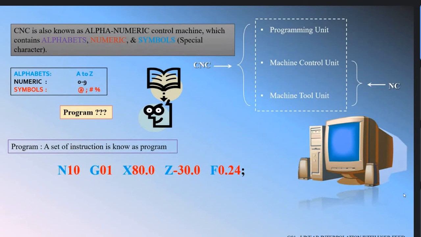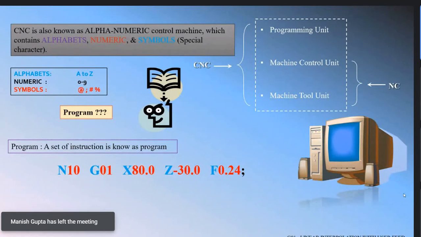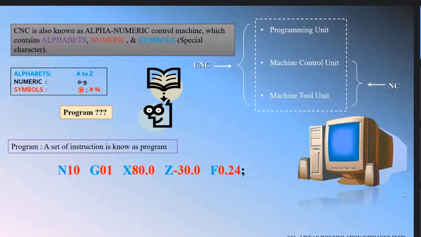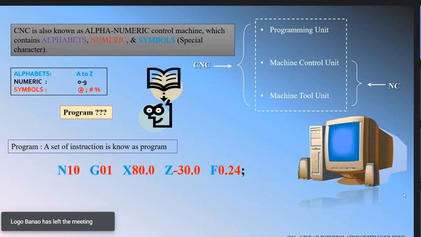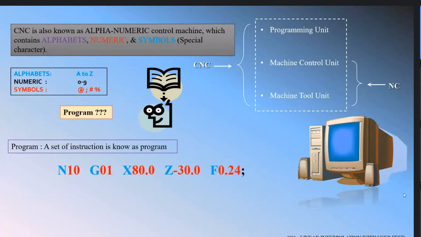Here, the display shows N10. N10 represents a block number. G01 represents the address where the tool is moving, or where I want to move the tool. X80 and Z-30 represent the coordinates. X in a CNC turning machine is the diameter of the workpiece, and Z is the length, referenced from the workpiece. S0.24 represents the feed rate, feed per revolution. And the last one, the semicolon, is also known as end of block.